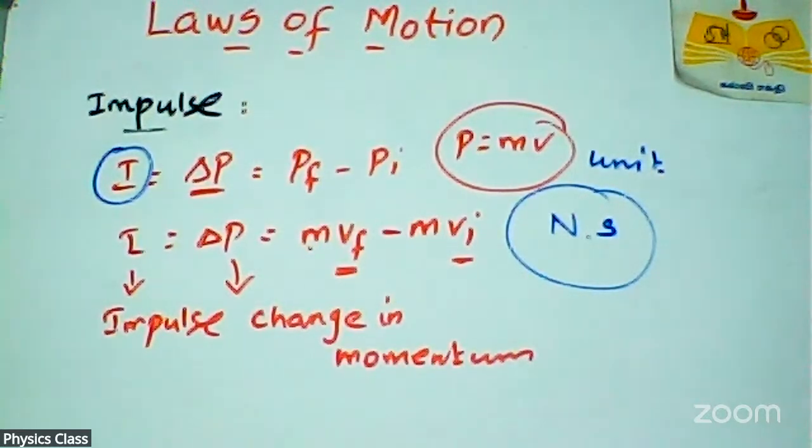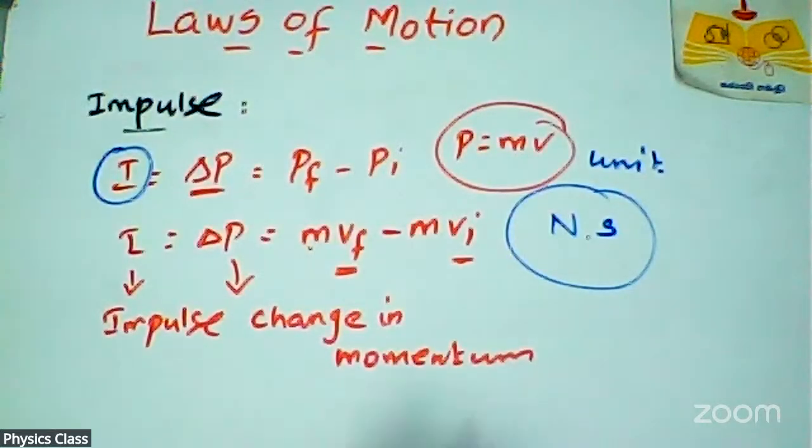But all are saying that my weight is 80 kg, 70 kg. But kg is not a unit for weight, it is a unit for mass. Mass into g, m into g, then only we will get weight. So kilogram is for mass, Newton for weight. Force is also denoted as Newton.